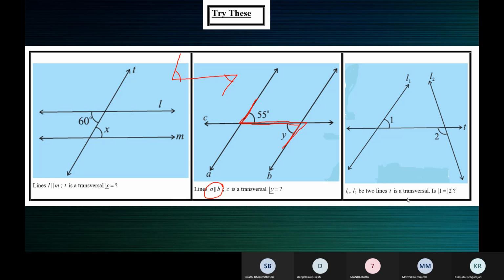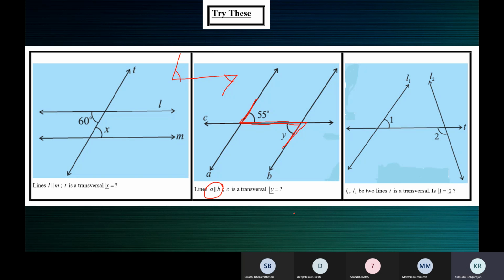Next one. Ma'am, it need not be that angle 1 is equal to angle 2, because line 1 and line 2 are not parallel. They are non-parallel lines, ma'am. The property remains the same; they both are alternate interior angles, but they are not equal, ma'am.